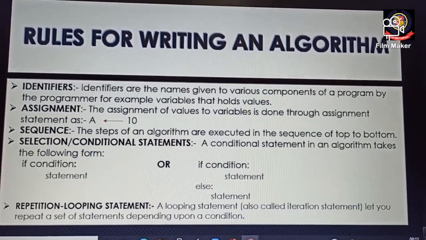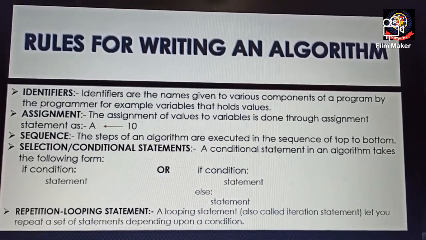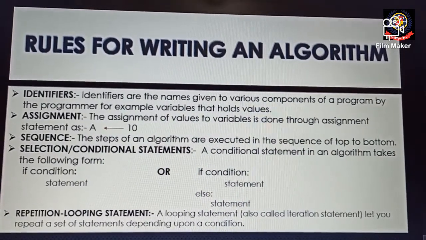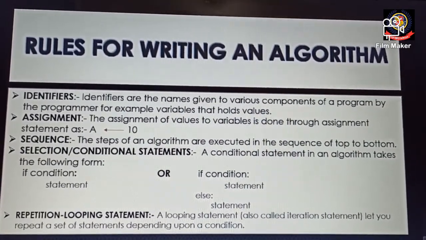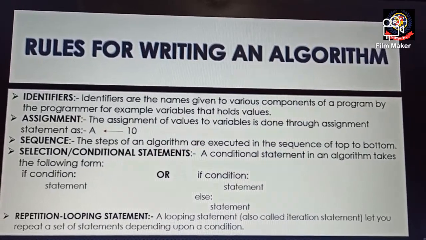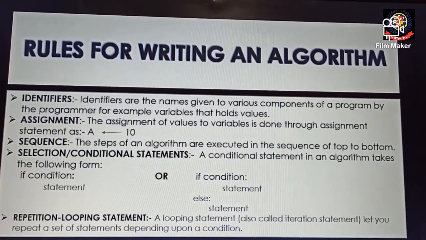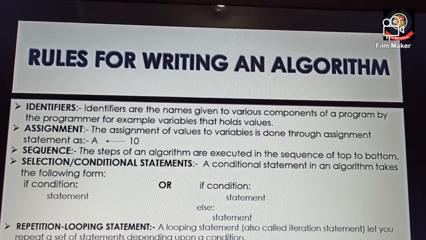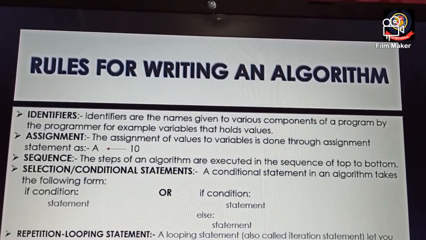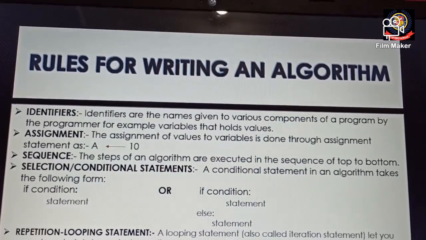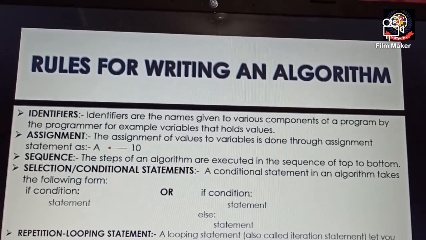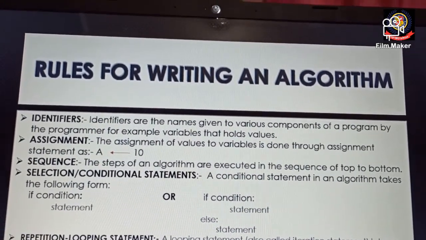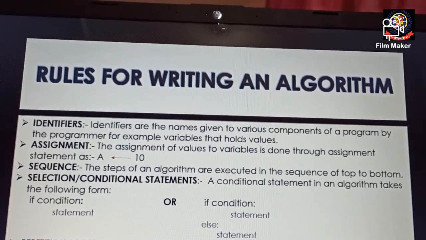Identifier means we are giving a name while we are writing the program. For example, we have declared variables like x, y, z, a, b, c, whatever we want, according to our requirement. So that variable is also known as the identifier, because we have discussed identifiers of variables in Python.